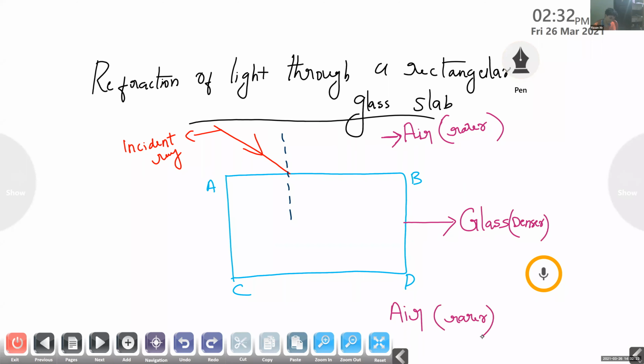Okay. So now the ray of light that is incident on a glass surface is known as the incident ray.